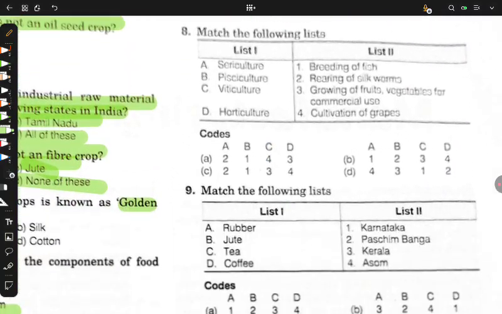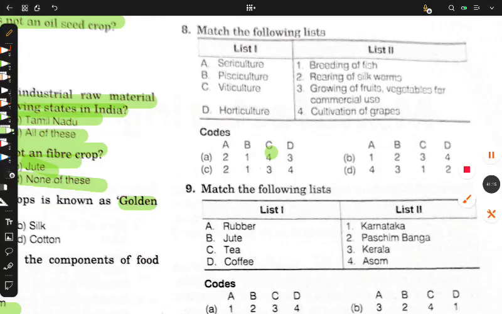And now these are match the following questions. With this, our chapter will be completed, and I am very happy to say that we have completed a chapter with a very good gist, and I am going to provide you a very good list of the producers of the country. So we'll discuss it in 1 minute, but let's solve these questions.